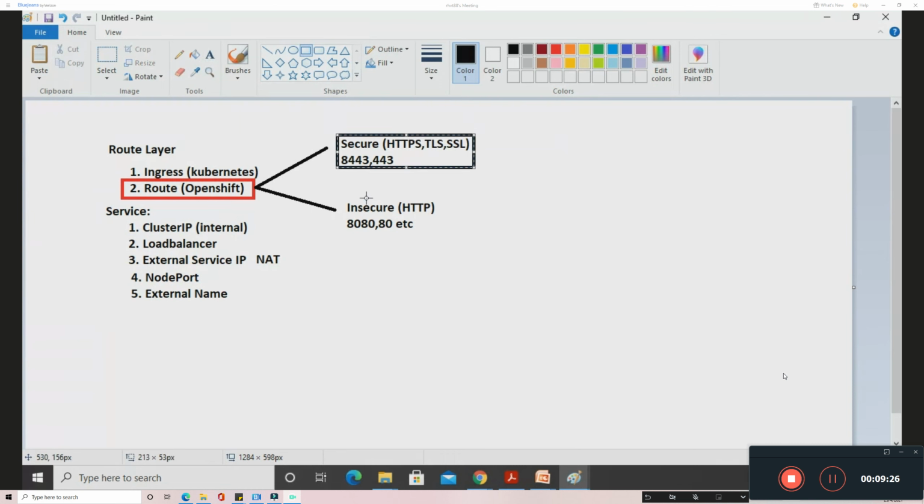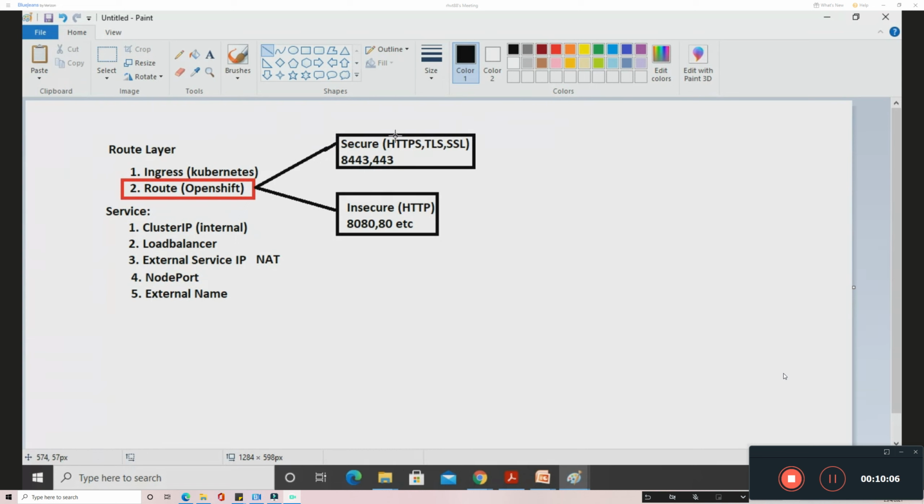From the production point of view, the secure method is more preferred than the insecure method, because any client is going to prefer secure deployments, or a secured way of reaching the application or securely exposing the application. The insecure way we are not going to prefer unless it is an internal environment or some non-prod or testing environment, where we can avoid the overhead of having a secure deployment. But as far as production is concerned, you always have to go for the secure method. We'll see how to implement this.